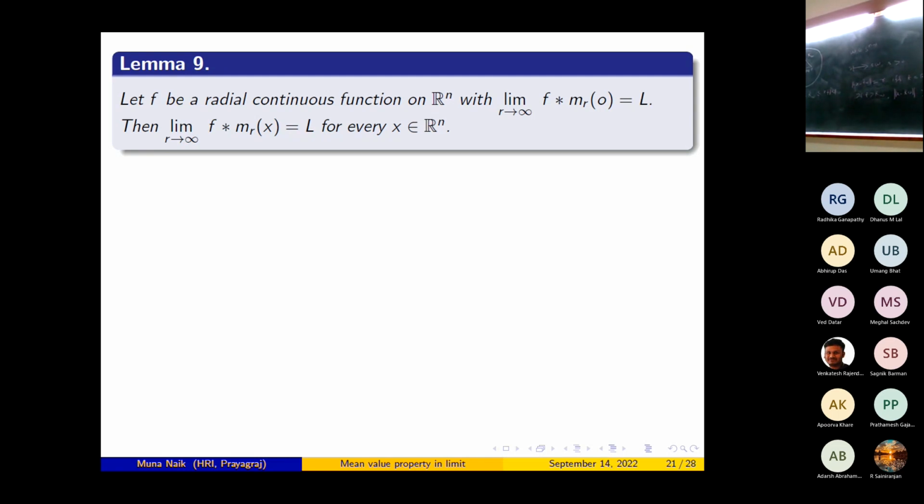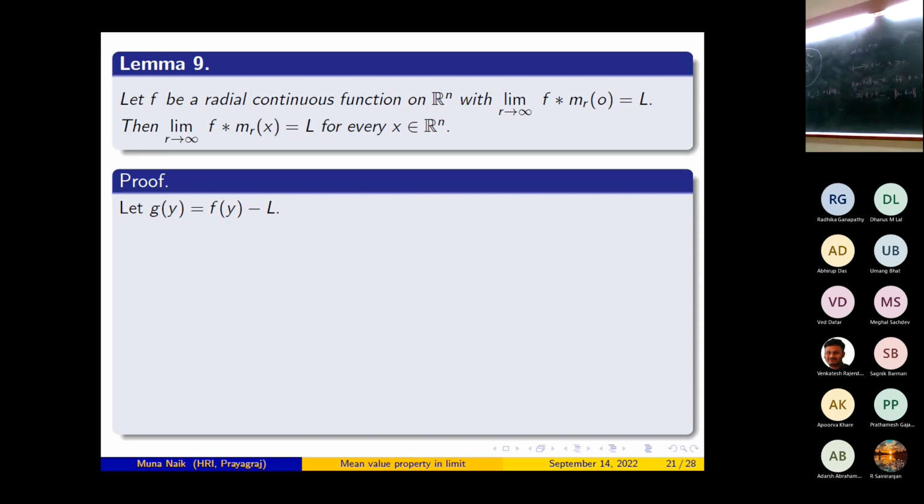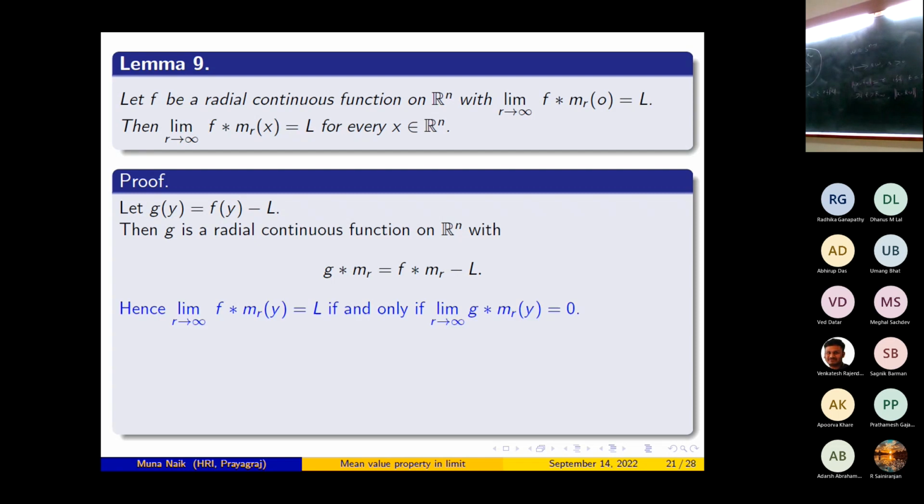Precisely, this is Watt's result for a radial continuous function. See, in the case of harmonic functions, we know that in Rn any radial harmonic function is a constant function, because the limit function is constant here. Okay, so let g of y be equal to f minus L. Then g is a radial continuous function on Rn with g convolution mr equal to f convolution mr minus L. Hence the limit as r tends to infinity of f convolution mr at y is equal to L if and only if the limit of g convolution mr at y is equal to 0.